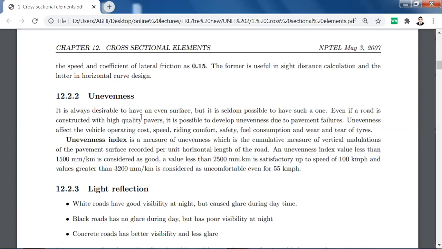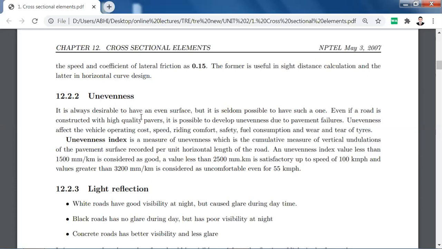So there is an unevenness index which measures the unevenness, which is the cumulative measure of vertical undulations of the pavement surface recorded per unit horizontal length of the road. An unevenness index value less than 1.5 meter per kilometer is considered as good.